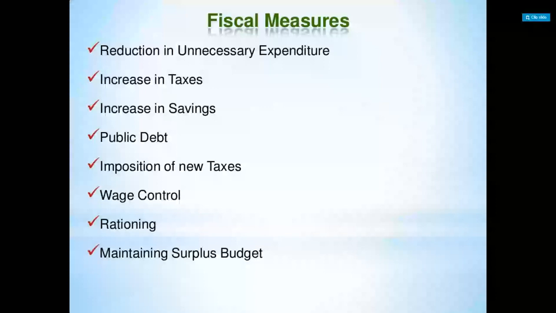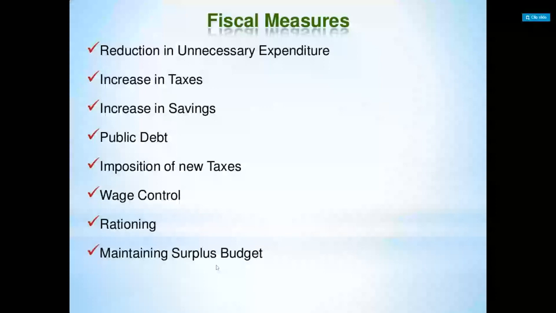And provision of subsidies means production can be increased by giving subsidies to the producers. And use of latest technology means the supply can be increased within a short span of time by using the latest technology. And rational industrial policy, all these are the other measures.